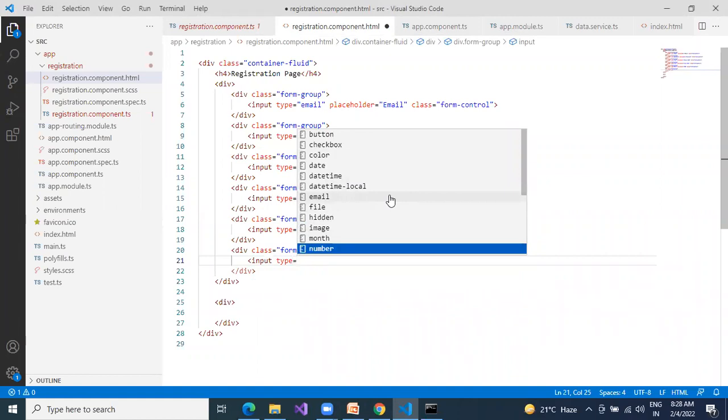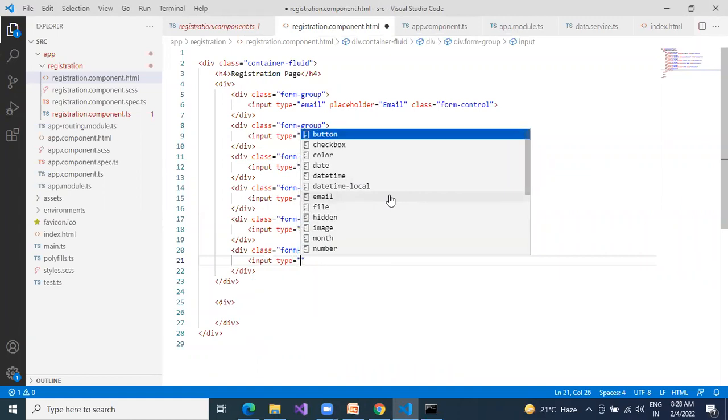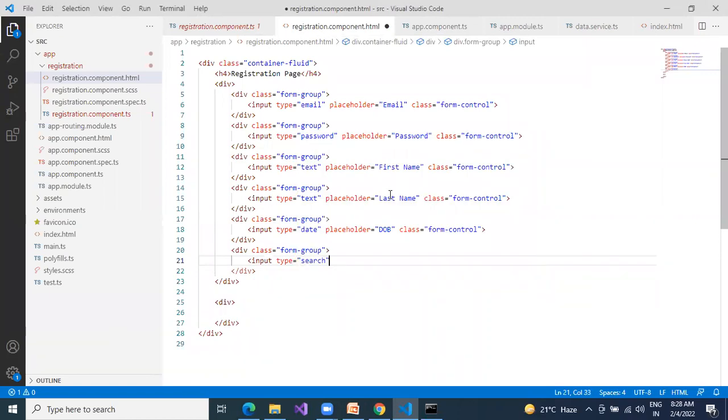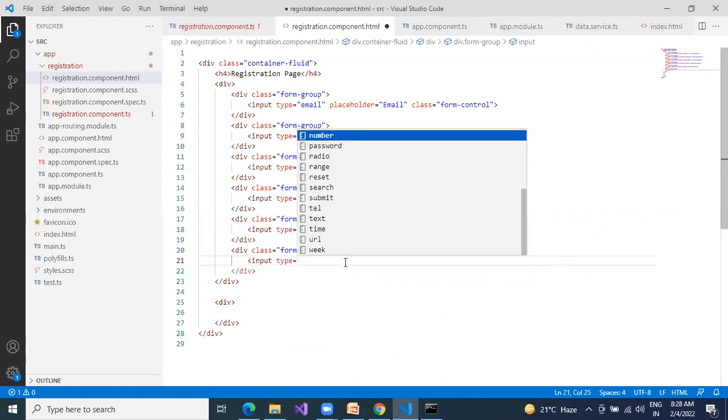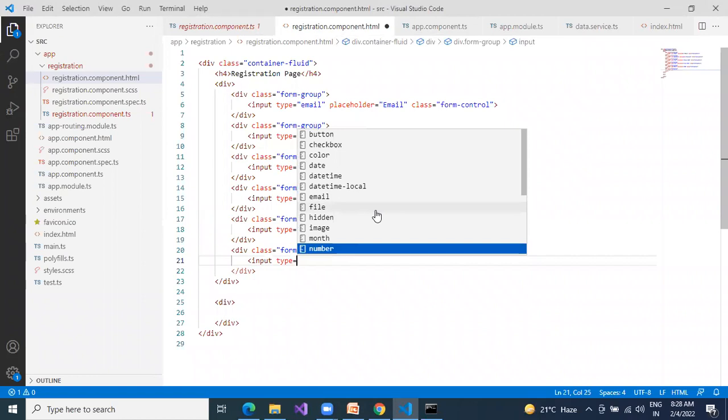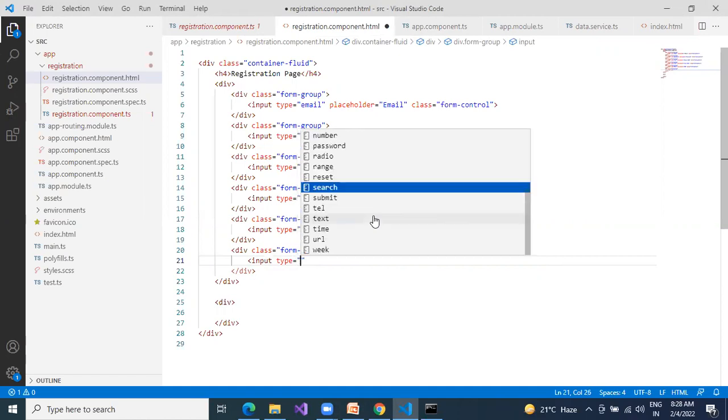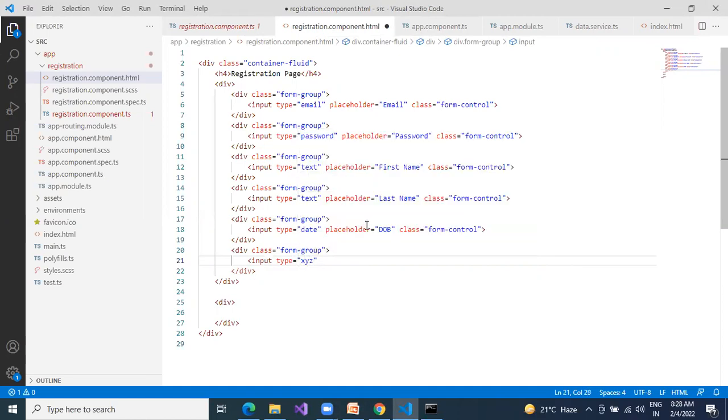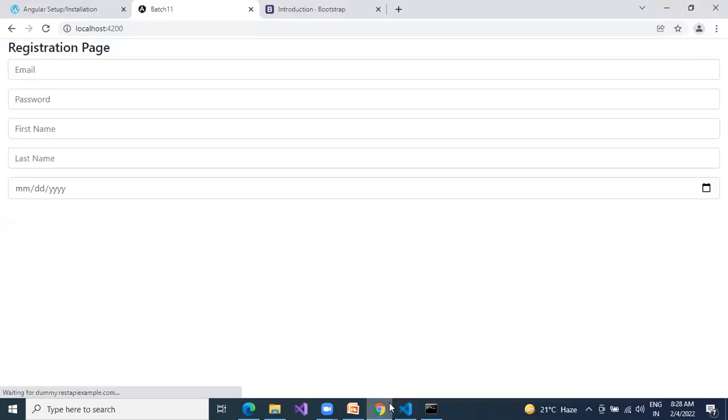Somebody searched in Google in the last batch, but it is not pointing to me. They found it somewhere in the search also. Here I will give you one point: the browser does not understand any of these types if you give a wrong one. It is simply represented as a text box. For example, let me give XYZ. If you search in a browser, a text box is also coming. If you give it, it will work. Let me showcase that. These are the types of mistakes we are going to make, so I will showcase those mistakes.